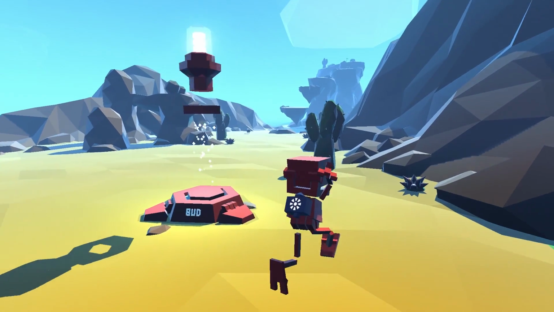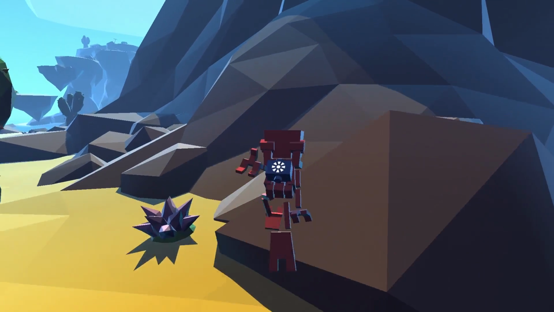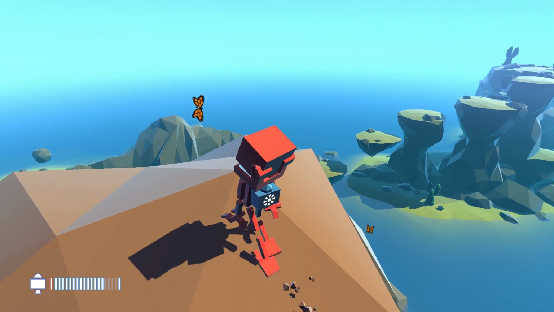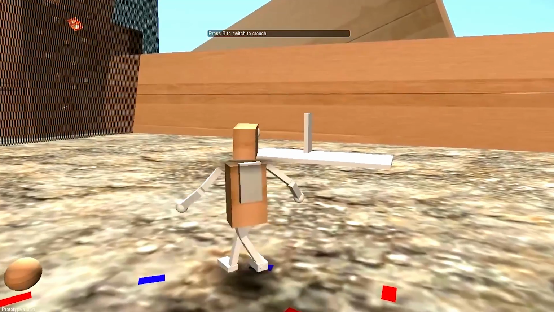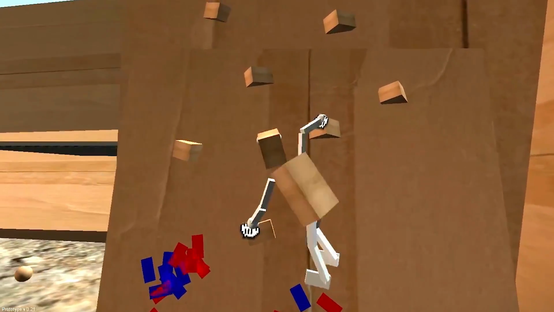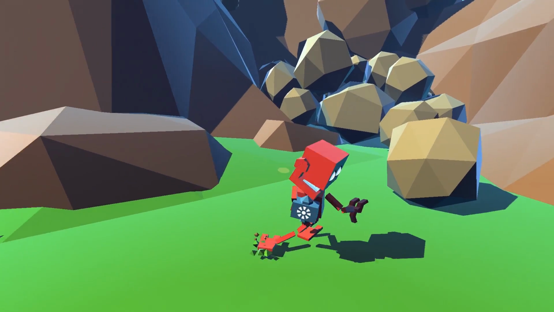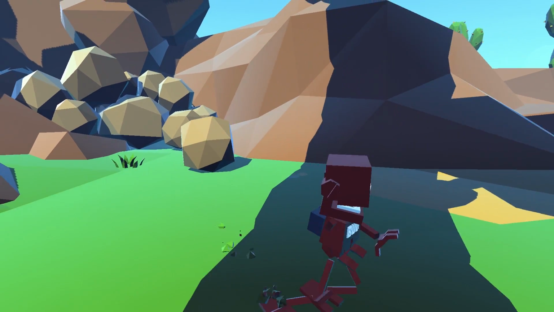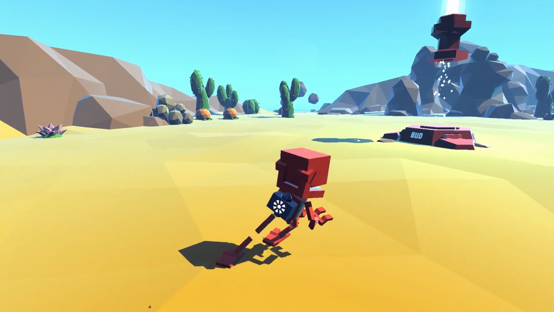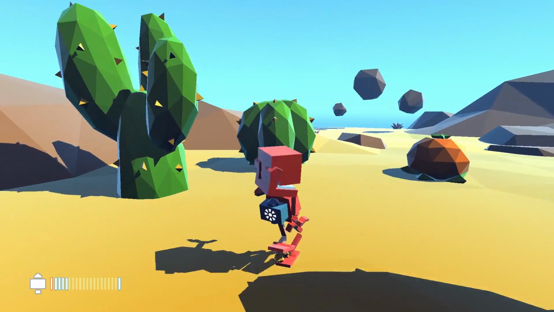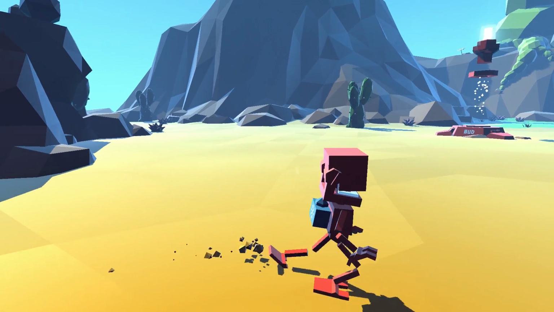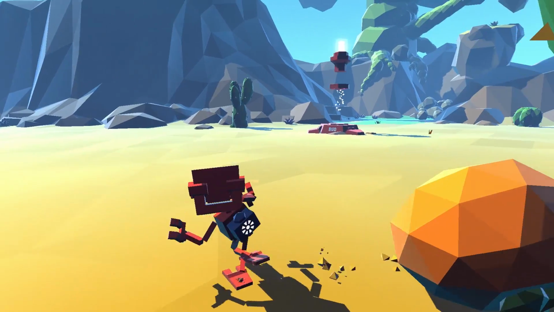That's because he's pretty much purely controlled by maths and calculations, and this is called procedural animation. Interestingly, Bud is the result of a failed development tool looking into rapidly prototyping characters without the need for animators early on in a project. When you control Bud, all that's happening is your feet are taking the lead, and his body is always trying to make sure it finds the centre of gravity between his 2 feet, with his feet ensuring his body can stay up. So your feet are leading with your body catching up, which gives Bud this drunken motion.